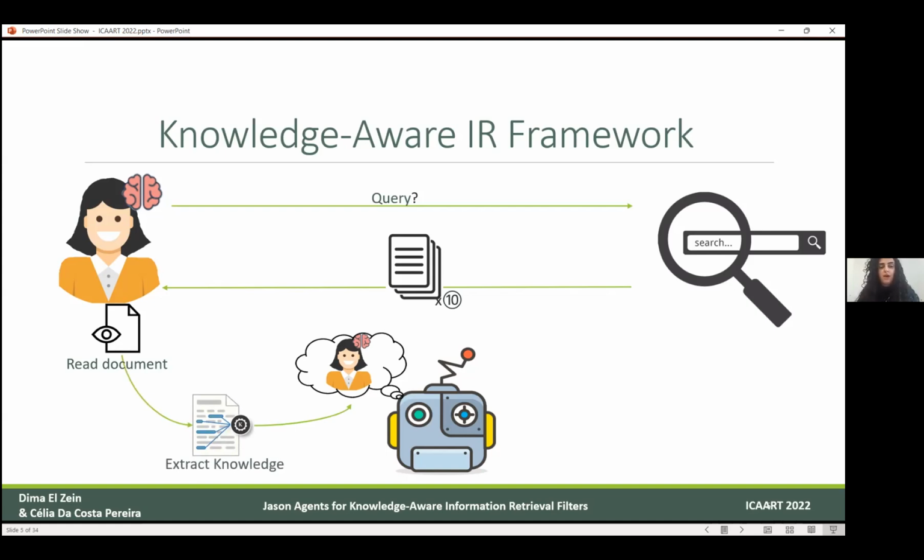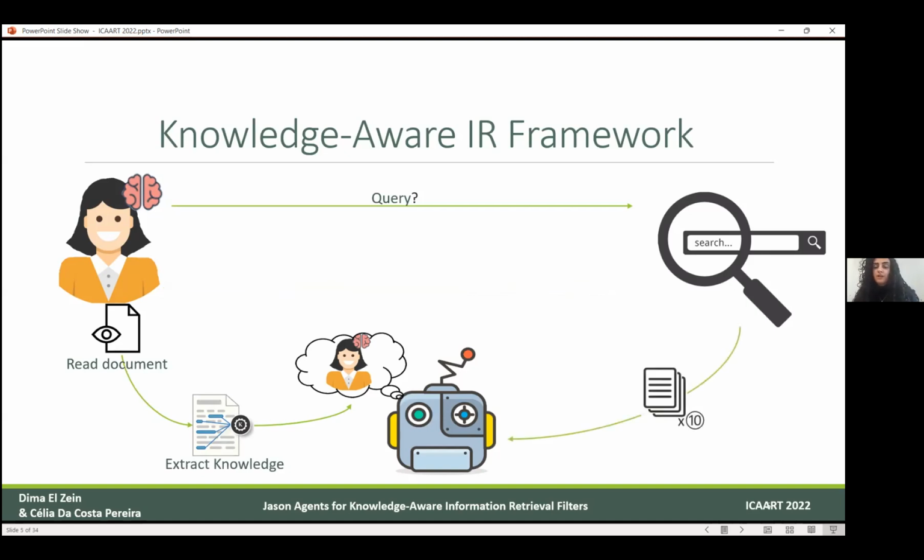Once the agent is aware of the user's knowledge, the next time the user submits a query, the results of the search will be handled by this agent. It will compare them to what it already knows about the user and finally return the filtered result to the user, in this case, 6 documents instead of 10.